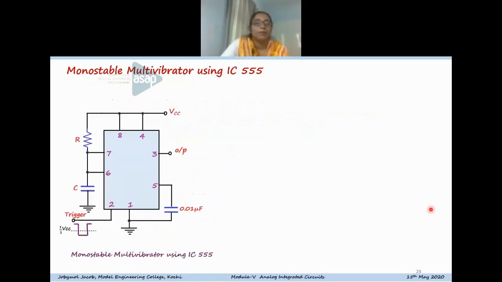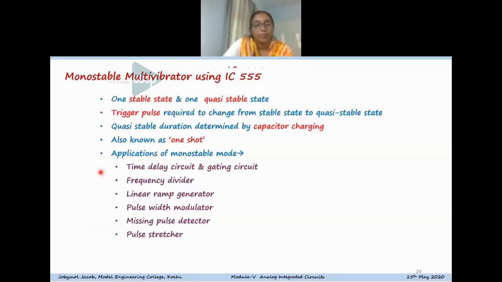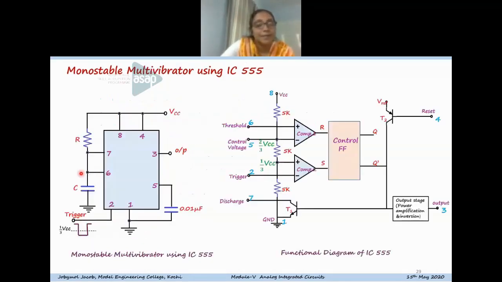When you are using the 555 timer as a monostable multivibrator, this is the connection diagram. A capacitor C is connected through a resistor R to VCC, and the capacitor voltage is directly given to pins 6 and 7.